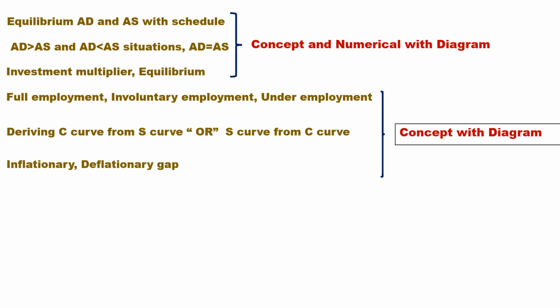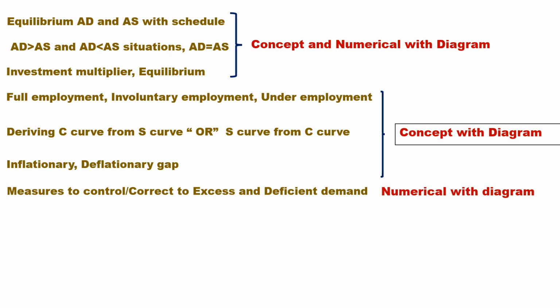Inflationary and deflationary gap. Inflationary gap is excess demand. Deflationary gap is deficient demand. This is to be explained, along with measures to correct excess and deficient demand: decrease in government expenditure or increase in tax rate for excess demand, and increase in government expenditure or decrease in tax rate for deficient demand. This may ask numerical with the diagram.